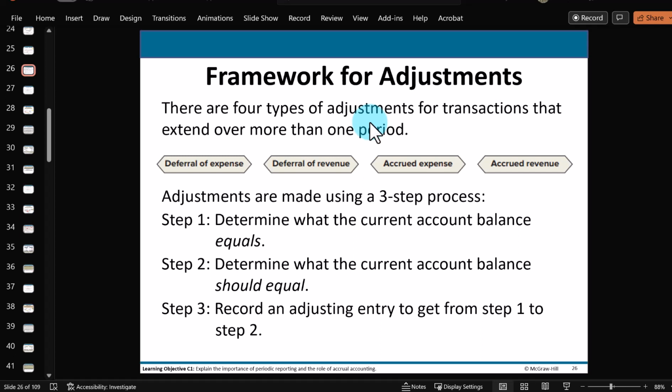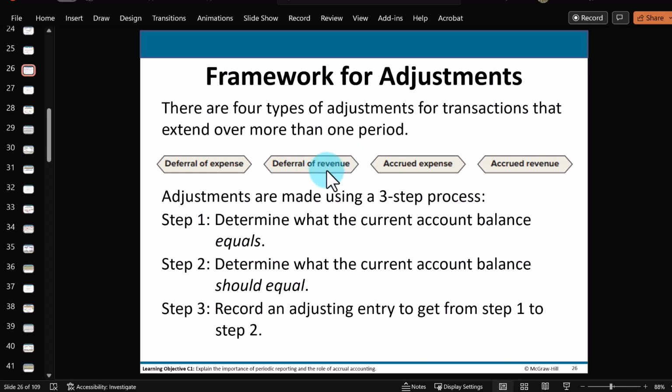This is part 4 of our Chapter 3 video lecture series, and we're going to learn about deferral of revenue, or deferred revenue, where we get the cash ahead of time in a previous accounting period. And in that previous period, now we owe merchandise or we owe services to our customer. And then later on, as we provide the service, only then we're going to record the revenue and reduce the